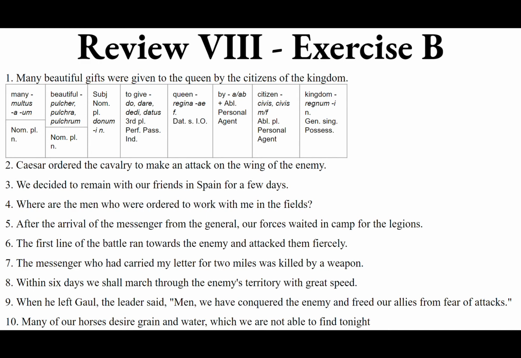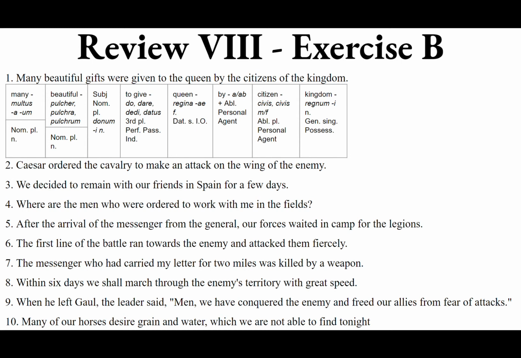Or we could use the ablative with de, e or ex, or de plus the ablative for the partitive idea. So we could say multi equorum nostrorum, or multi de equis nostris, or multi ex equis nostris.